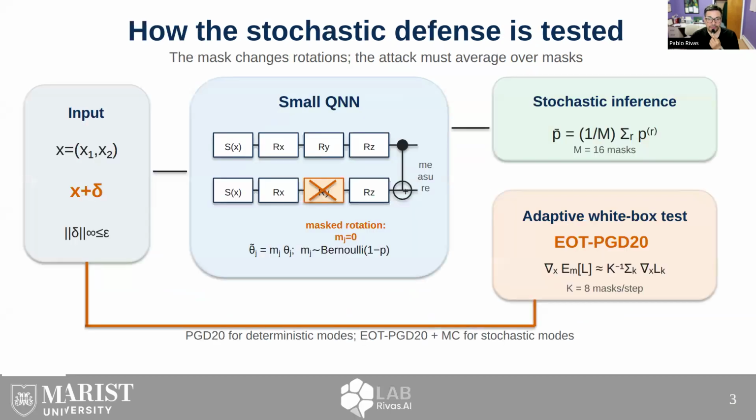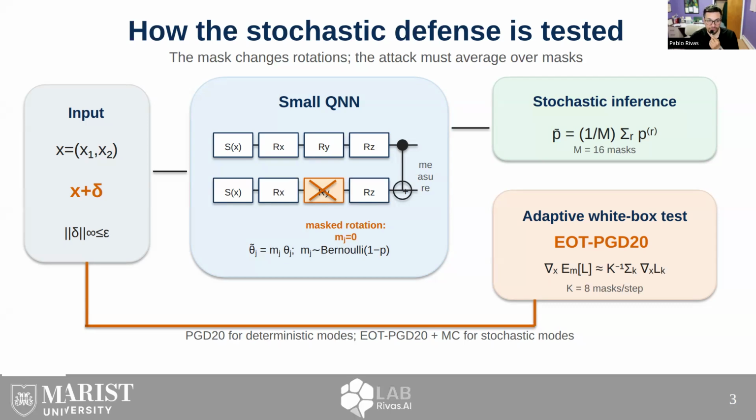Here's the experimental object in one slide. On the left, the attacker perturbs a two-dimensional input with an infinity norm bound. The middle panel shows a small quantum neural network. The input is encoded, trainable rotations are applied, and a coupling gate connects the wires. Rotation dropout only masks trainable rotation angles. It does not remove the input encoding or the coupling gates.